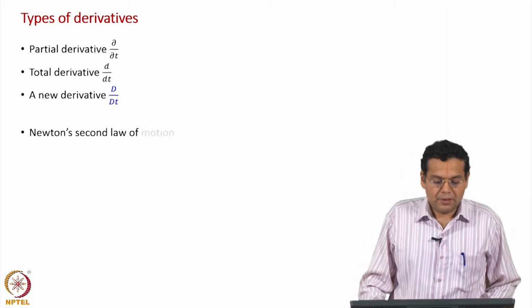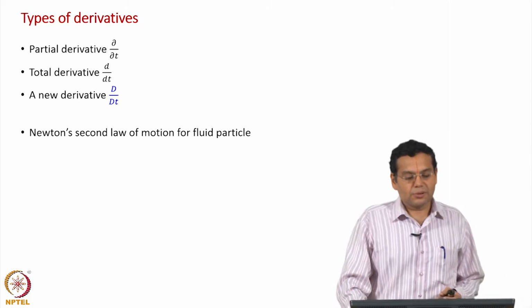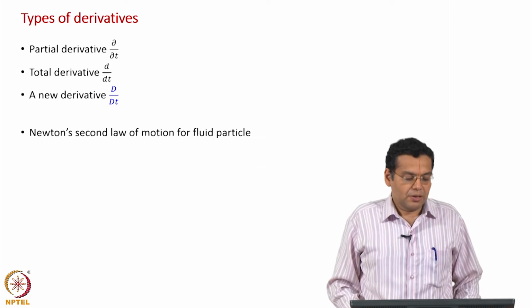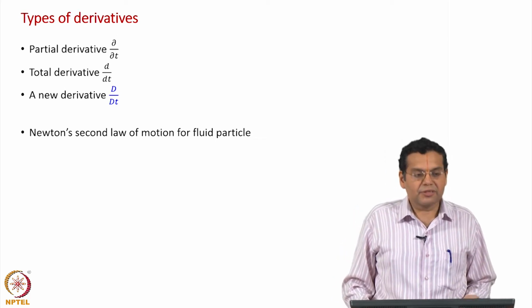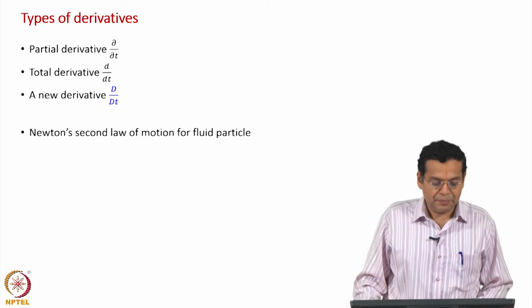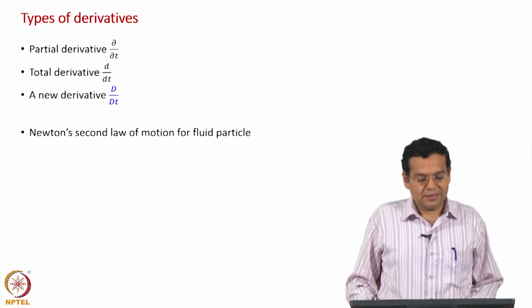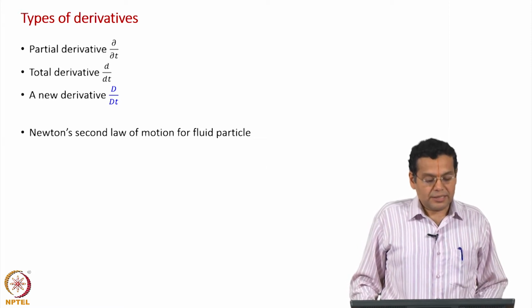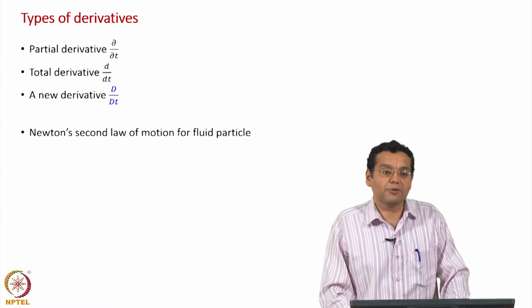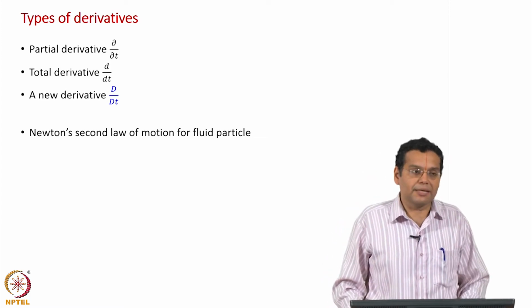Now as you go along the course, you will understand where it is used, how it is used, you will have a better feel for the physical significance, but right now to give a quick motivation, suppose we extend Newton's second law of motion for a fluid particle. We know Newton's second law for a solid particle.